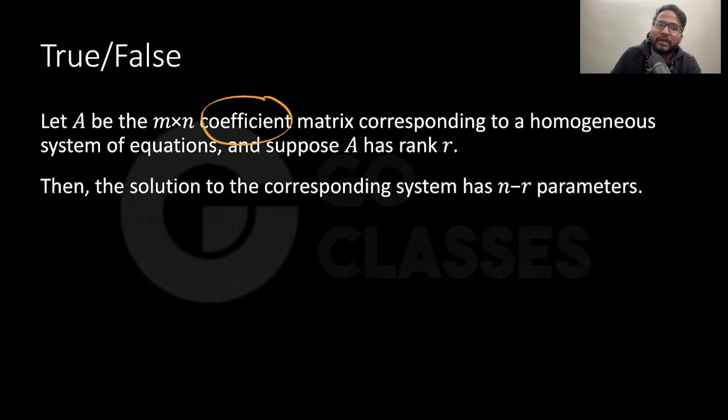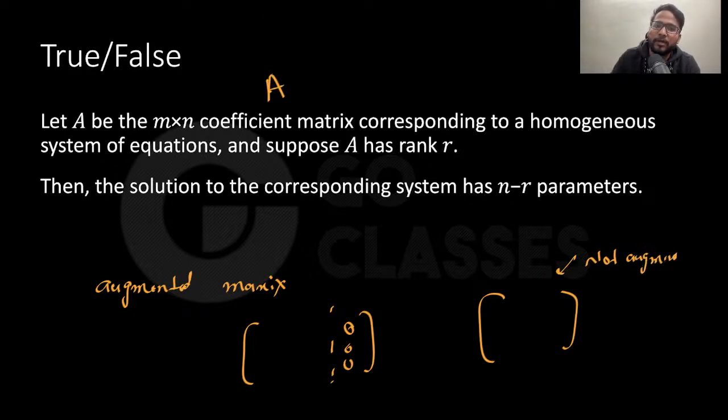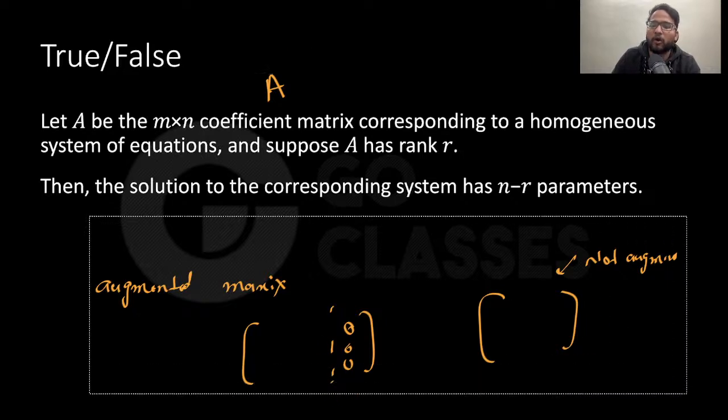Coefficient matrix means it is not augmented. There are two definitions actually, but they will make it clear, don't worry, they will not trick you in the definition. Augmented matrix means you are actually augmenting; coefficient matrix is you are not augmenting. It's just A, basically, not A and then the augmented matrix.